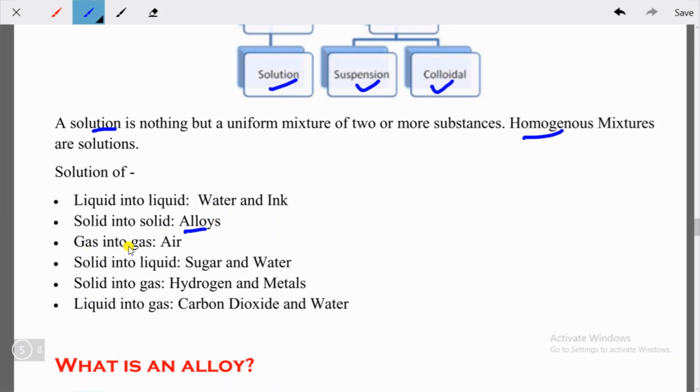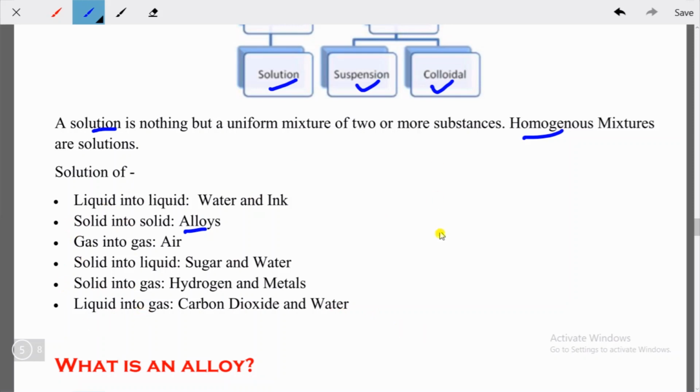Then you have gas into gas. This is air, we know it already. Then you have solid into liquid, sugar and water. If you make a sugar solution, then you have water as a liquid, and the sugar, which is solid, is added in the water, and they form a solution. Then you have solid into gas, hydrogen and metals. Then you have liquid into gas, carbon dioxide and water. So these are some examples of solutions: liquid into liquid, solid into solid, gas into gas, solid into liquid, solid into gas, liquid into gas.